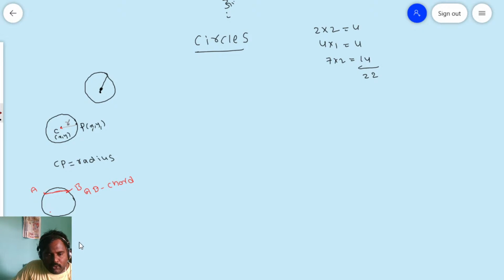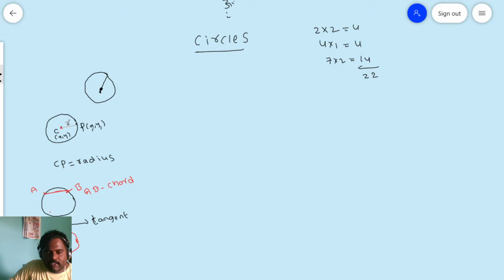Next, suppose there is a circle and a straight line touches it at one point. Please remember, this line is said to be a tangent line.